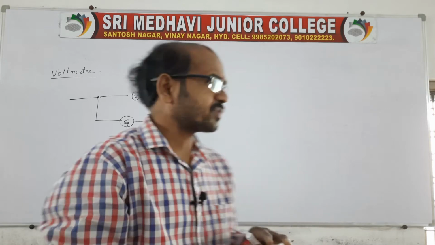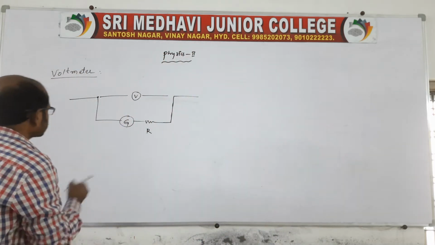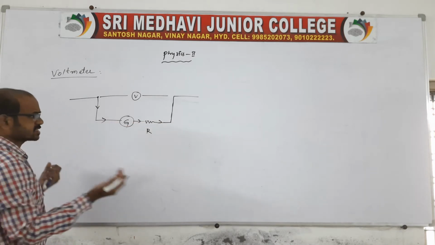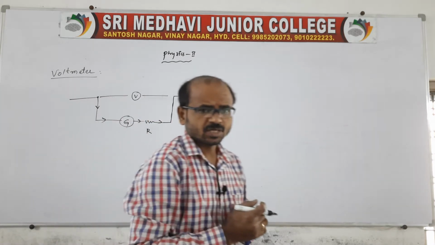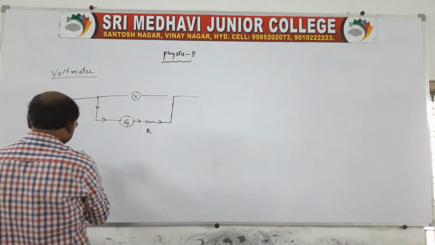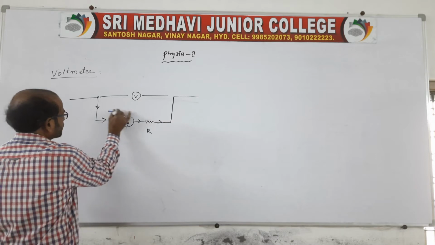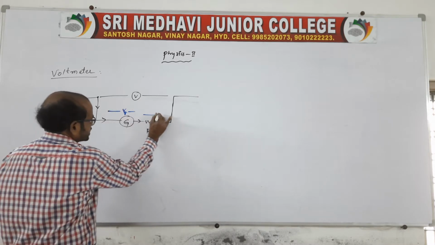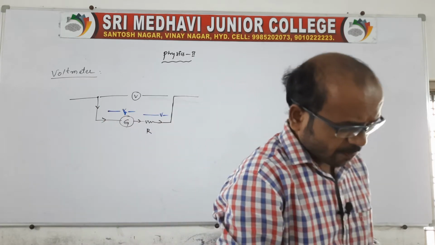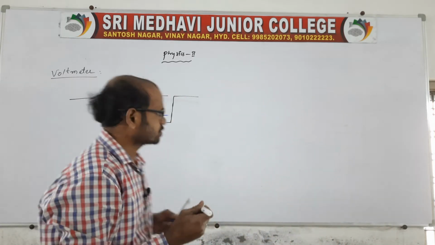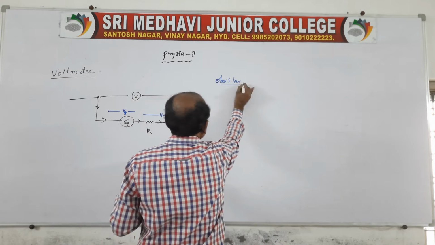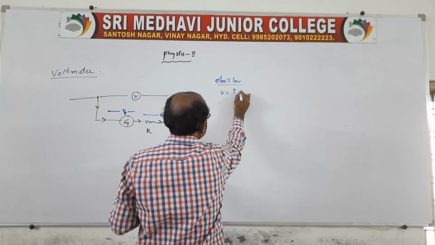Now we need to find this resistance. Suppose a current flows. In case of series resistance, the current will be the same, but the potential differences are different. Say the galvanometer potential difference is Vg, and the total is V. According to Ohm's law, V is equal to I into R effective.